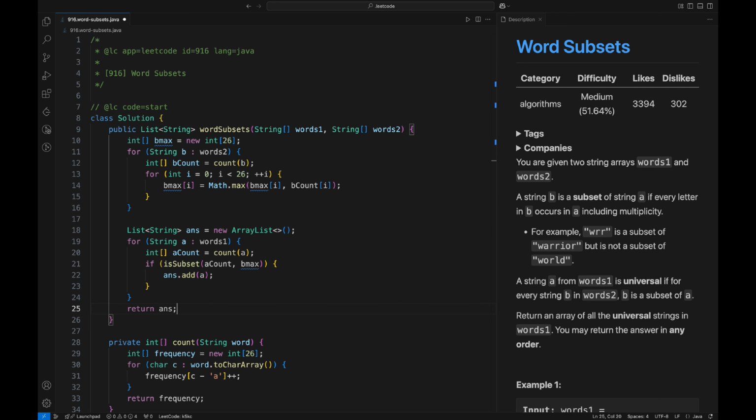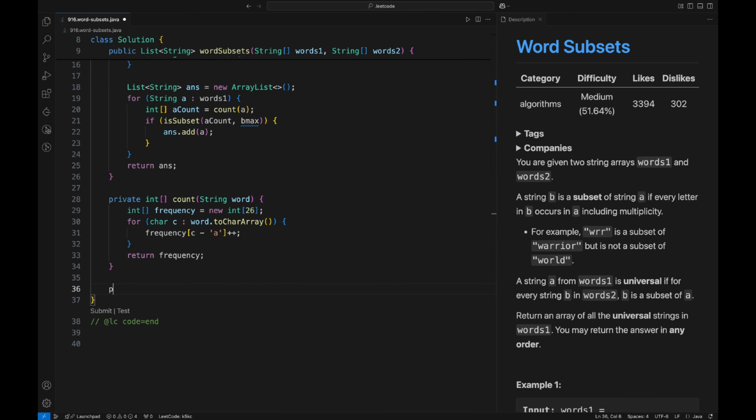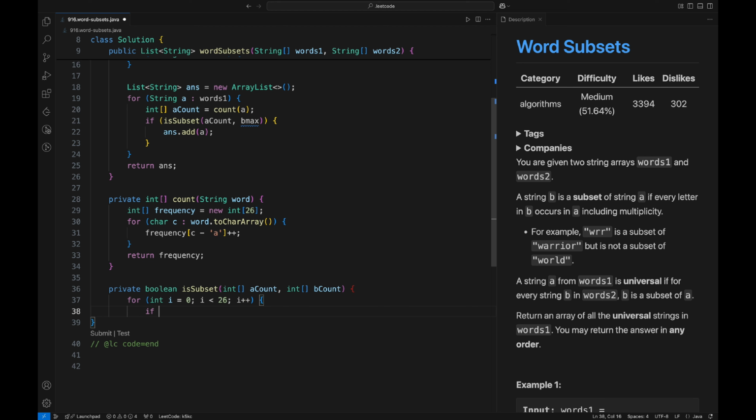Now let's also define our is subset function. So is subset function takes in two frequency maps and checks if B is subset of A or if A is superset of B. So for that we will iterate through each character index and check if A has fewer characters than required by Bmax. If character requirement is not met, we will return false. Otherwise, if all the character requirements are met, we will return true. Now let's submit this code.